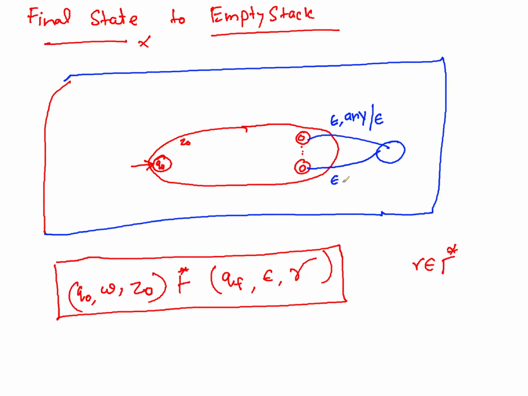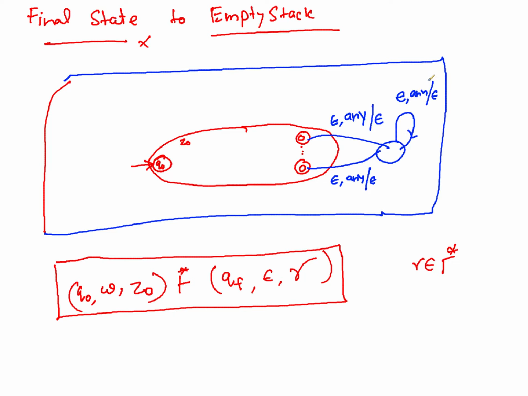The same from here also. Any means whatever is on the top of the stack, you just pop it out, and once you reach this state, you do the same. So epsilon, any, epsilon: keep performing the pop operation.